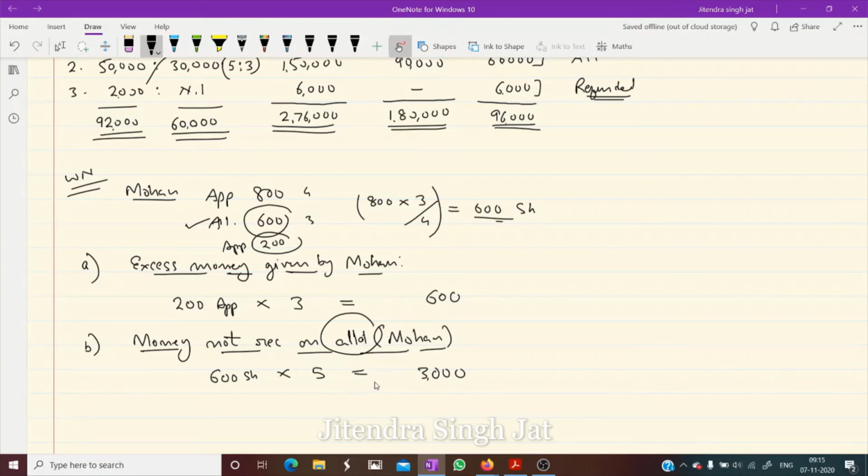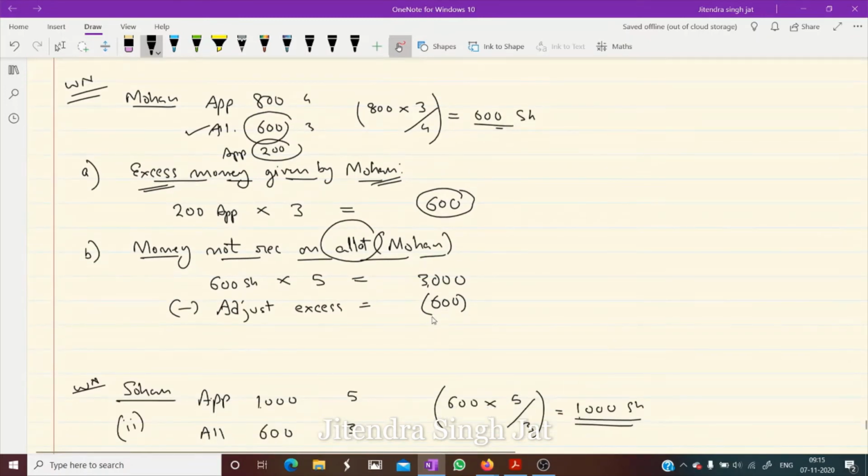Mohan has not given. So what do we do when Mohan has not given this allotment money? We can adjust what is excess of Mohan. Adjust excess received in application. How much excess is received? 600 rupees is excess which is received from Mohan in application. When we adjust 600, how much is left? 2400 is left.